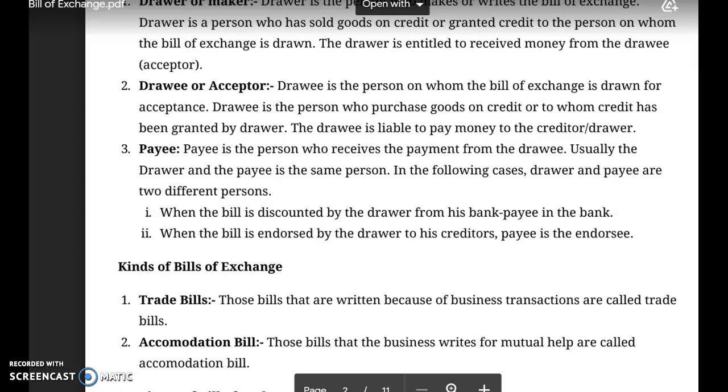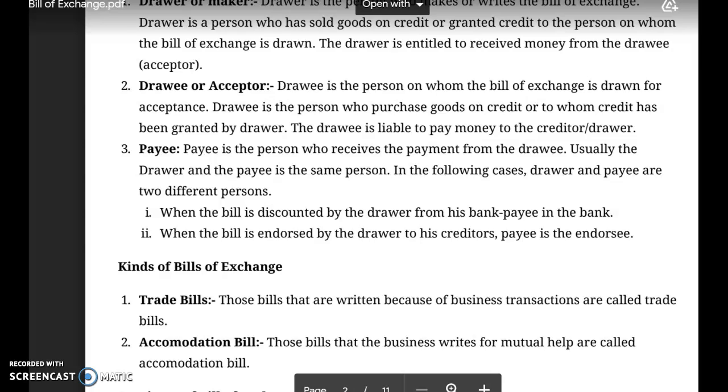When in the business transactions, the seller and the buyer draw bills on each other in connection with the business transactions, that is called the trade bills. Second is called the accommodation bill. Those bills that businesses write for mutual help are called the accommodation bill. Now, accommodation bill is not in your syllabus, so we will discuss only the trade bills.